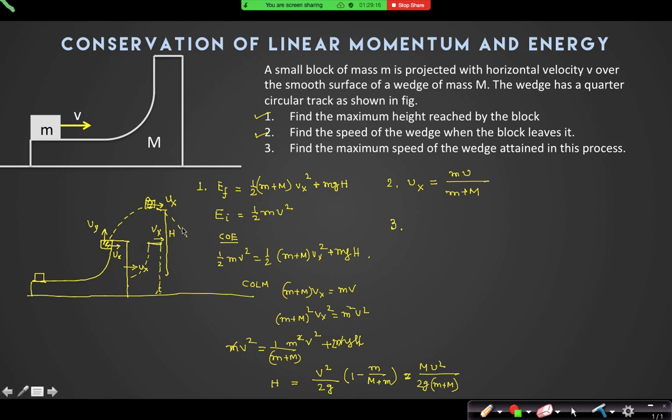Because look, when it will come down, the block will again land on the same wedge, yes or no? Now it will come down of the wedge. So as it is coming down, it will again push the wedge in the same direction as it was pushing the wedge when it was going up. So the final maximum velocity of the wedge will be twice the velocity Vx. So that will be 2mv by (m plus M).